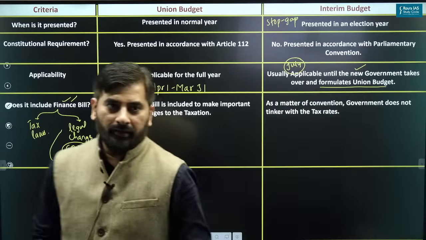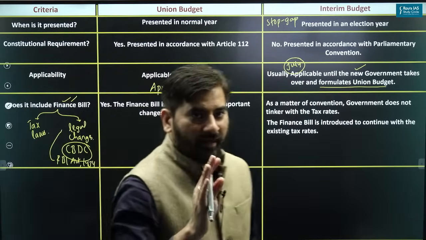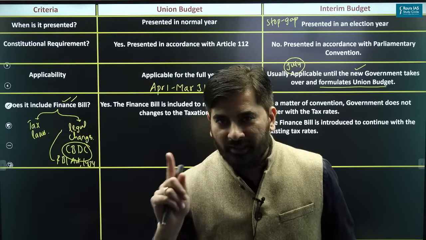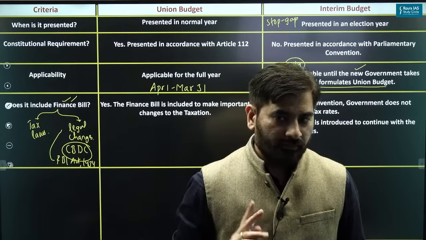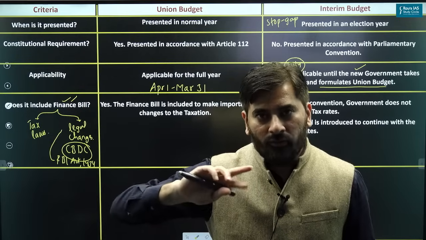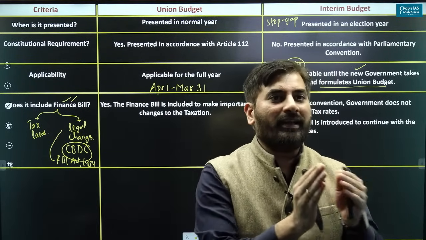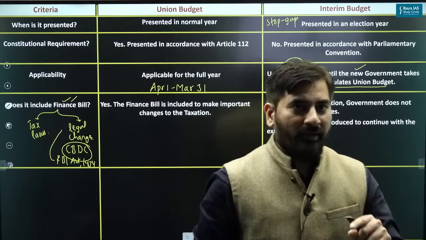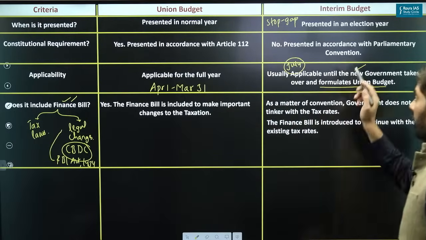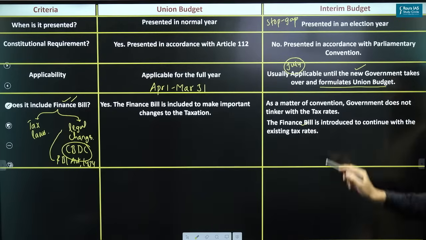Let's see what generally happens. You must understand that the government is not making any changes to tax laws. The government is continuing with the same tax rate. Even to continue with the same tax rate, the government has to introduce a finance bill. So please understand that in the interim budget, the finance bill is introduced in order to continue with the existing tax rate.